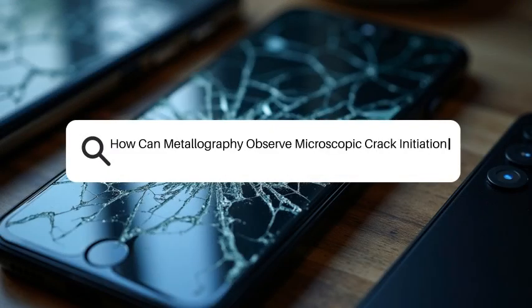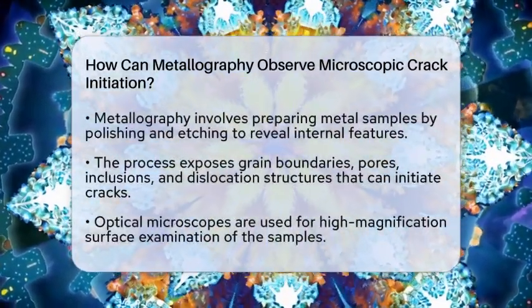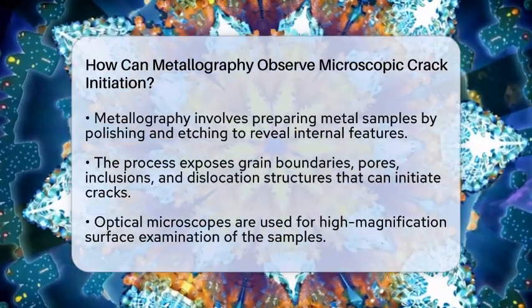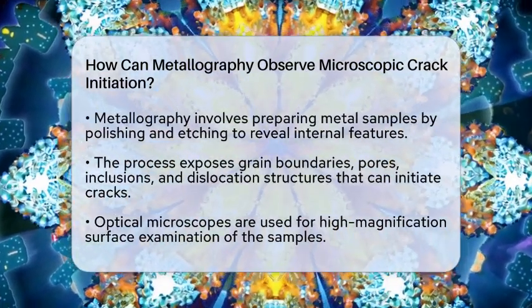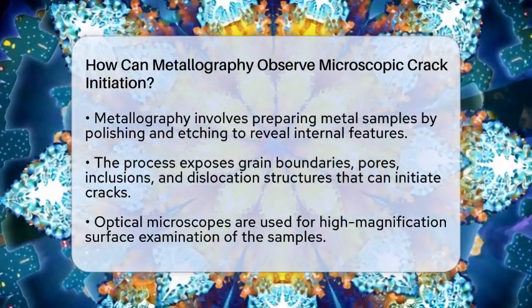How can metallography observe microscopic crack initiation? Imagine trying to find tiny cracks in a metal before they cause a big failure. Metallography is the science that helps us do just that by looking at metals under microscopes. It all starts with preparing a sample of the metal.